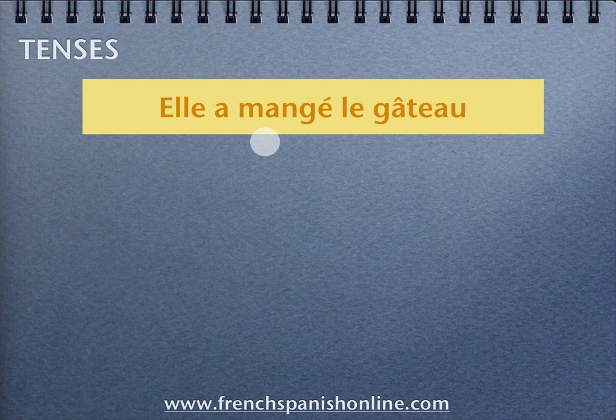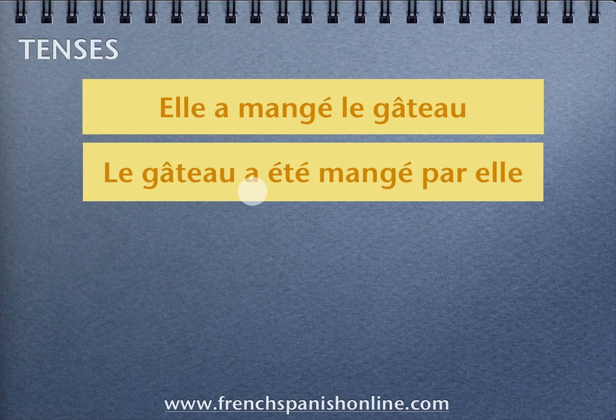More examples with tenses. Elle a mangé le gâteau. So active voice, but in this example we have here le passé composé, the past. She ate the cake. So the passive voice will be the cake was eaten by her. And in French, le gâteau a été mangé par elle.